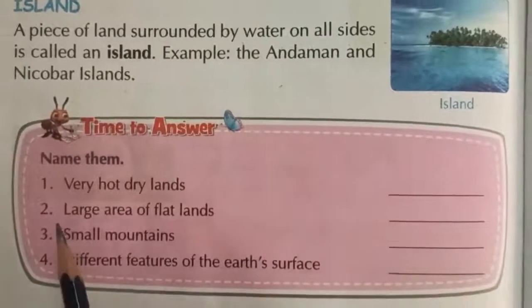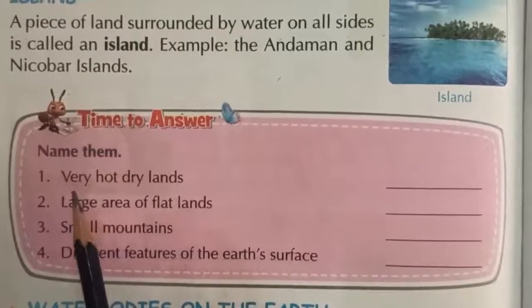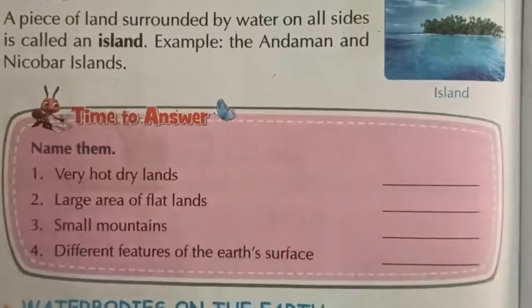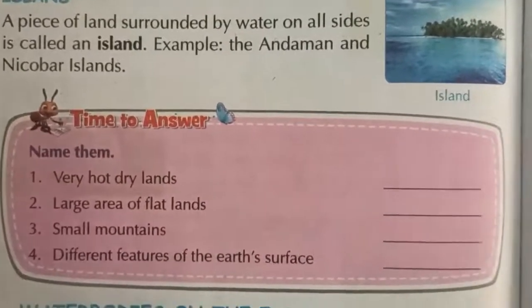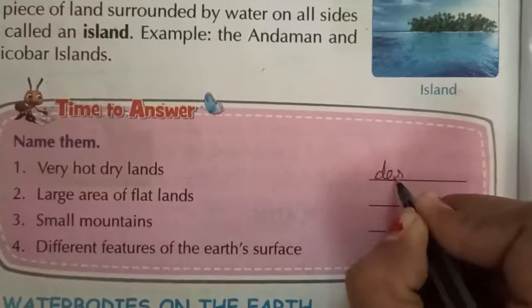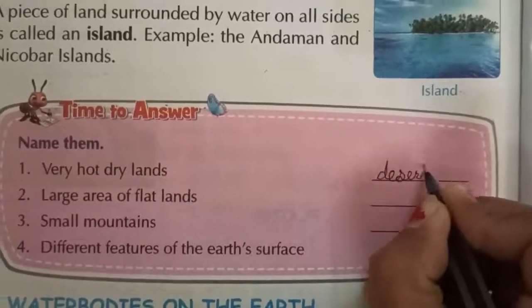Now there is given a small exercise. Name them. Very hot dry land. What do we call very hot dry land? Desert. So right here is the spelling of desert. D-E-S-E-R-T.